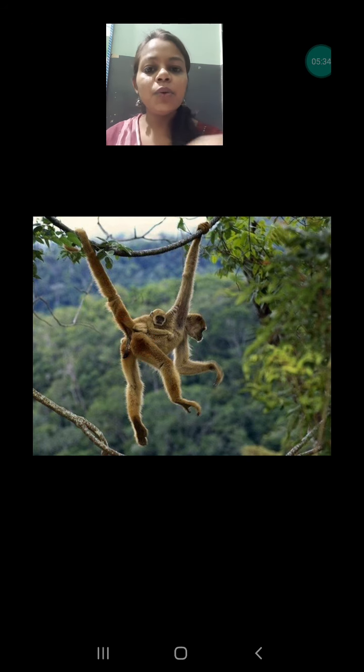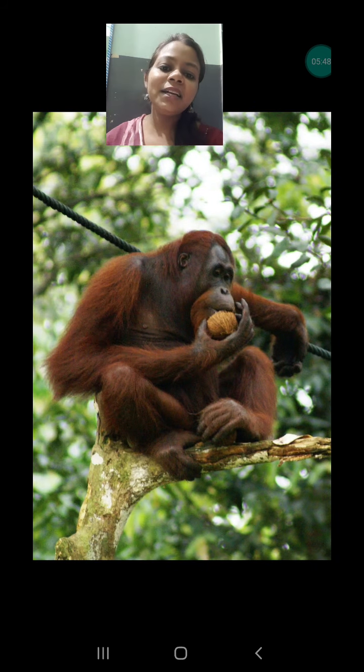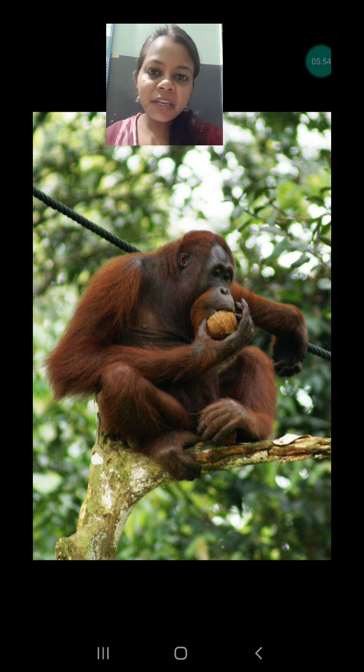Next, you are seeing the tail is also holding the branch, so sometimes it is also used to hold the branch, and on the tail their whole body is supported, so their tail must be strong. So these are the adaptations found in the arboreal animals. And what are the common examples? First, the monkey I showed you.